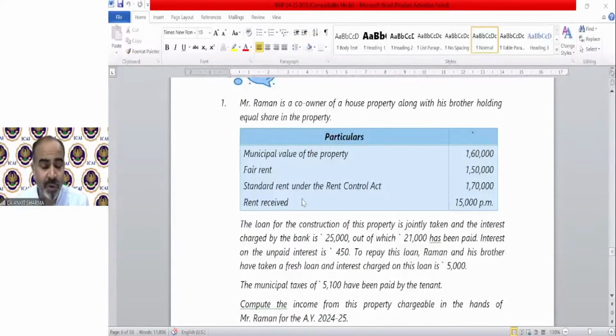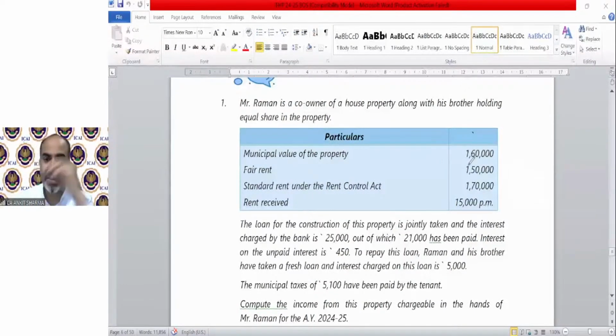I just told you that interest can be claimed on due basis. Interest on the unpaid interest is 450. Interest on unpaid interest is a kind of a penalty. You cannot deduct it as an interest. To repay this loan, Raman and his brother have taken a fresh loan, and interest charged on this loan is 5,000. Municipal tax of 5,100 has been paid by the tenant. You need to calculate the income in the hands of Raman only.